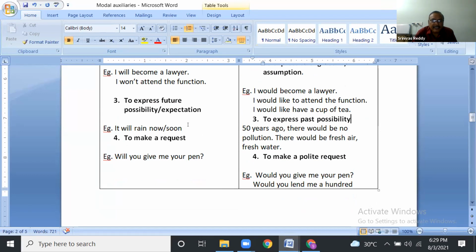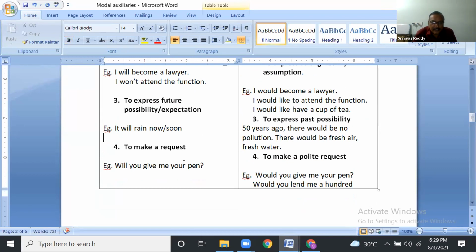Next, to make a request. Will you give me your pen? This is also a request. Would you give me your pen? This is also a request. But see, "will you give" here is impolite. We should not use it with strangers. We should not use it with elders.